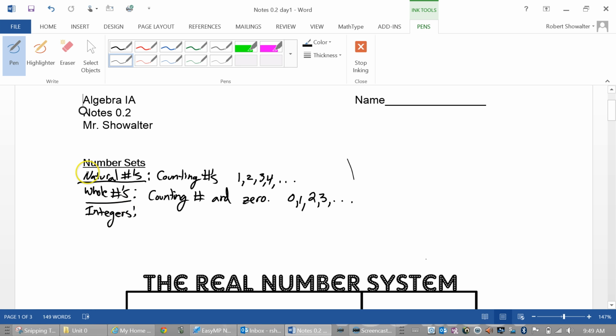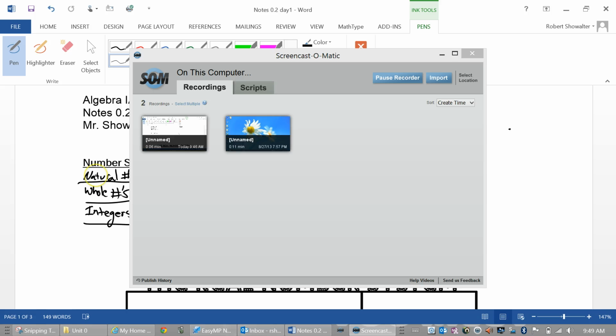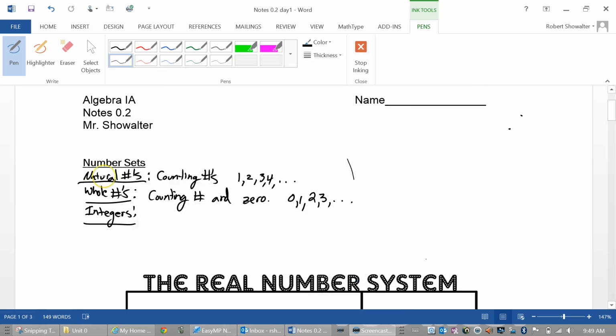Okay, does anybody remember what integers are? The integers are defined to be the whole numbers and their opposites, or the negatives.